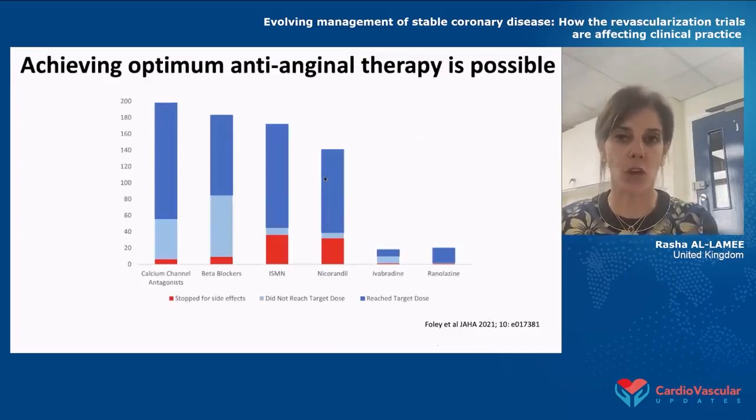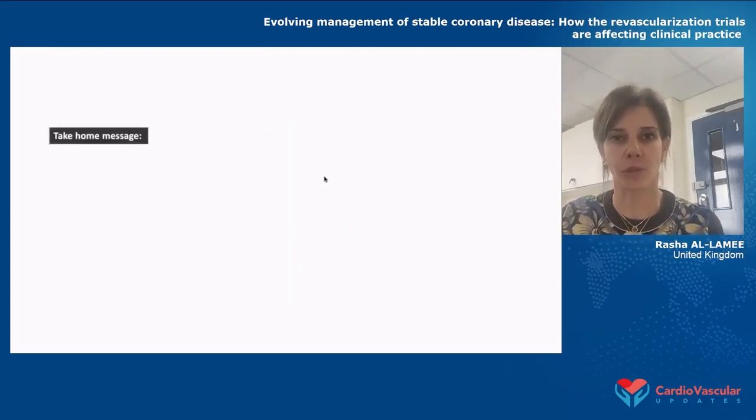Importantly, what we also showed was that medical therapy and anti-anginal uptitration was really very possible. We were able to get patients onto at least 3 anti-anginals within a 6-week period. So that scheme that I proposed, where you gradually increase anti-anginal therapy, is very possible. And indeed, we showed it in the Orbiter trial.